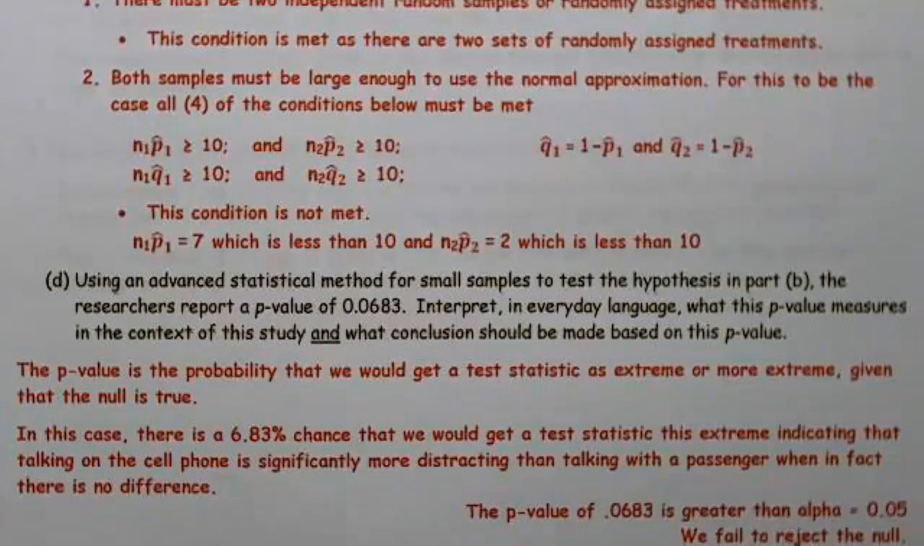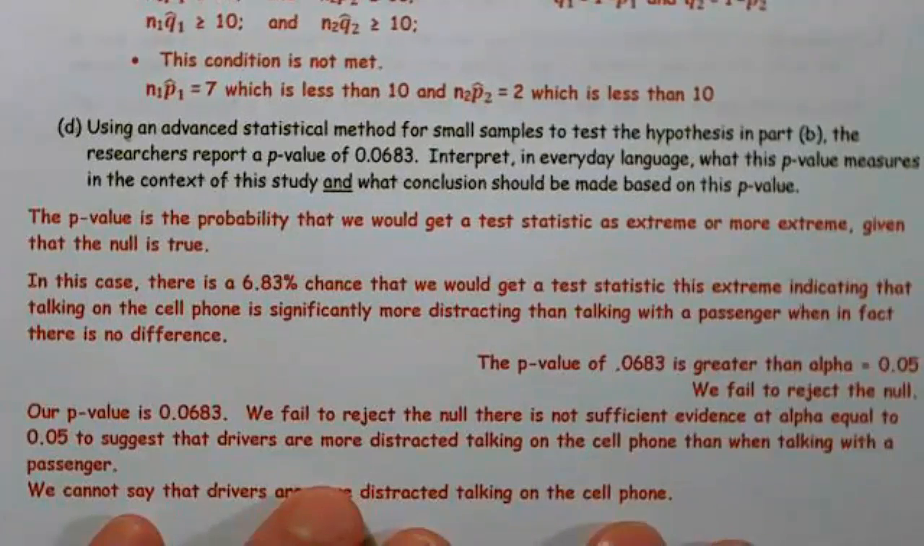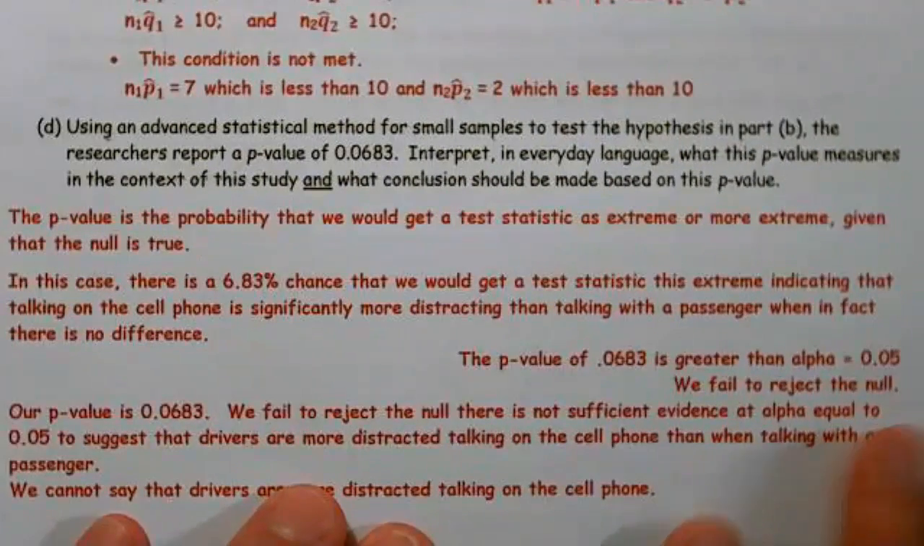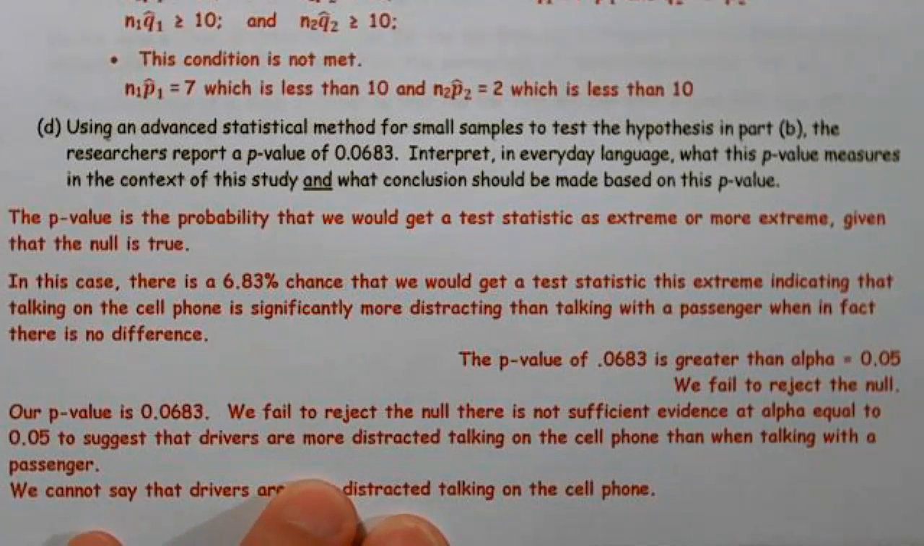If they're asking for a conclusion, they're going, hey, basically what would be the end part of a hypothesis test? And here we go. The p-value of 0.0683 is greater than alpha of 0.05, so we fail to reject the null. Now our conclusion statement. We fail to reject the null. There is not sufficient evidence at alpha equal 0.05 to suggest that drivers are more distracted talking on a cell phone than when talking with a passenger. Simplified, we cannot say that drivers are more distracted talking on the cell phone.